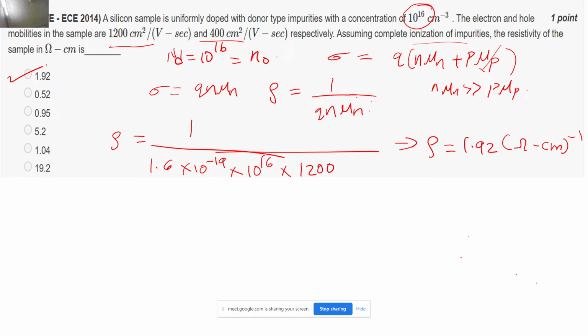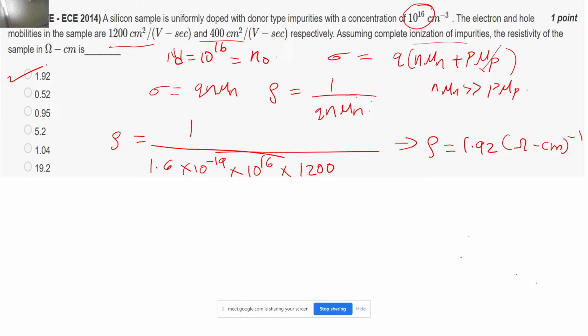A phosphorus doped silicon semiconductor has a doping density of 10 to the power 17 centimeter to the power minus 3, and is heated from 100 to 200. Which one of the following is the correct statement? In the options you can see, they want to know how the Fermi level is moving, correct? To know how the Fermi level is moving, I am sure sir must have covered this, because I have taken this from the lecture material itself.